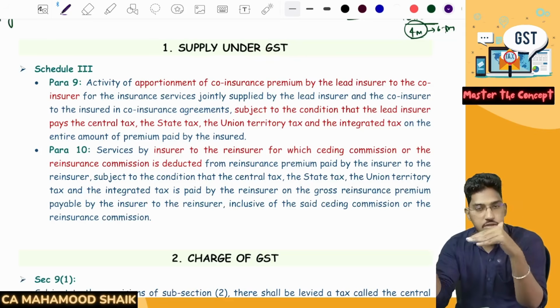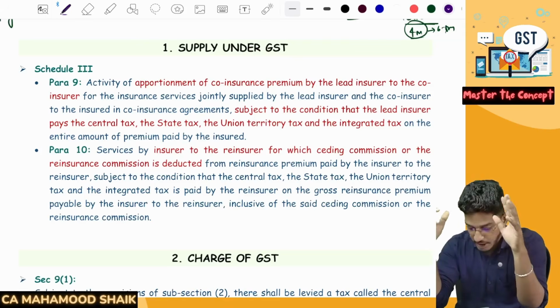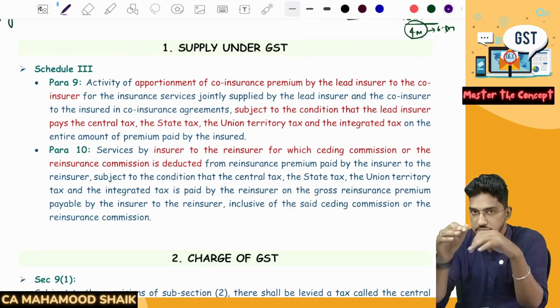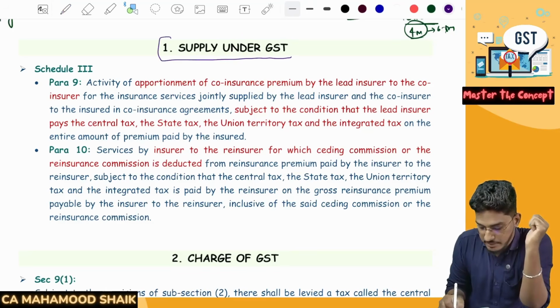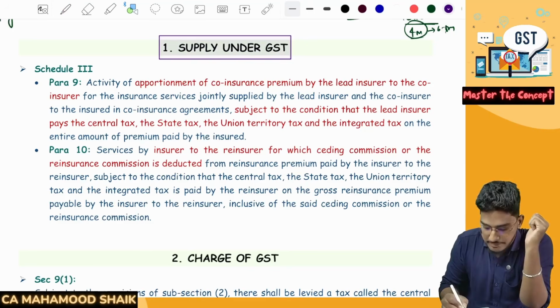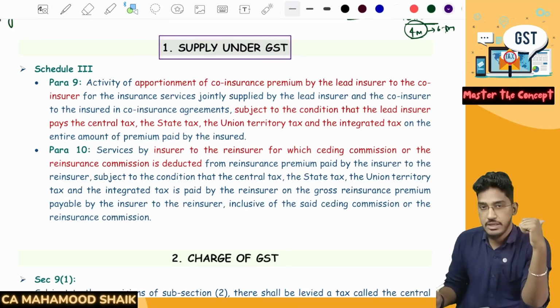So in each chapter, what are the amendments given? So all that I have identified chapter wise. So we'll try to cover the amendments in each and every chapter. So first we will try to commence our discussion with the supply chapter. The first and foremost important chapter, even in our regular classes also we have discussed a lot on the supply chapter, very important from the examination perspective.